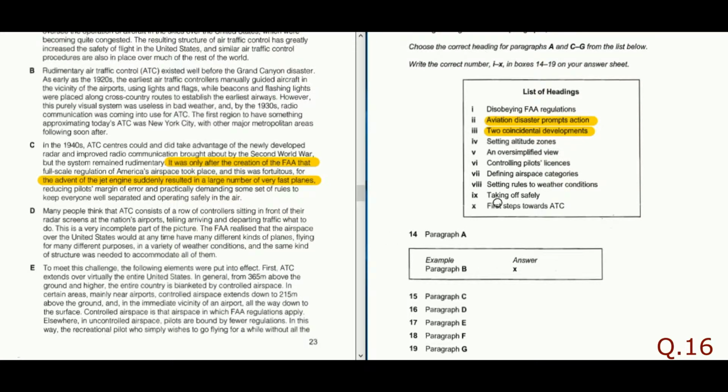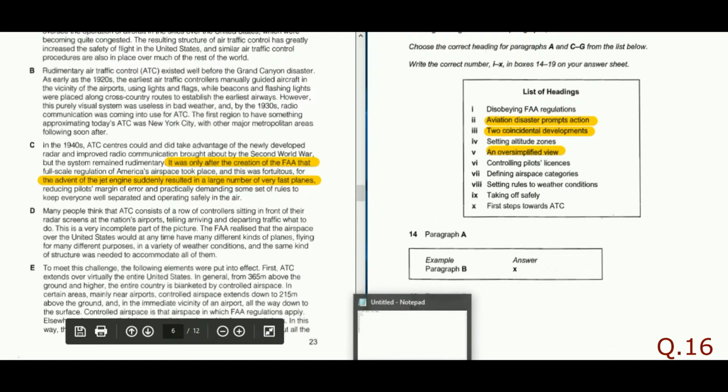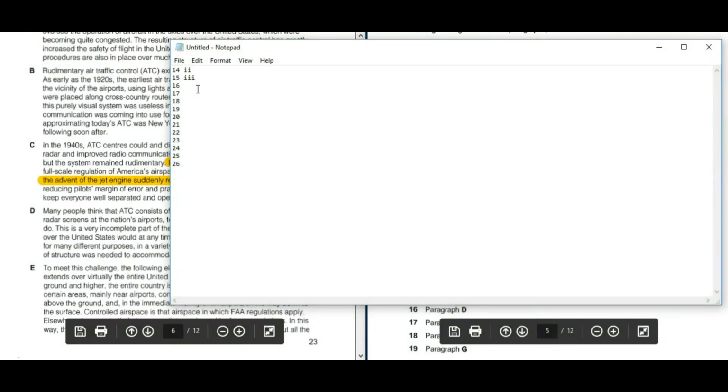First steps toward ATC. So 8 and 5 are what we have. It is a bit closer, but understand that rules according to weather condition is not discussed. However, oversimplified view is given over there, that earlier they were having a different thought of ATC. So we will finalize this answer for paragraph D. The paragraph D will have the answer 5. That's the question number.